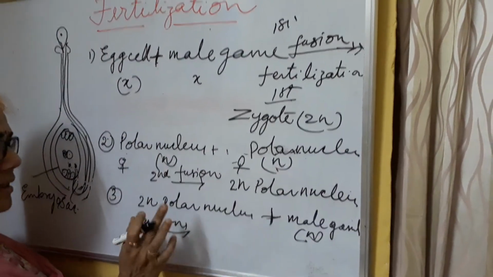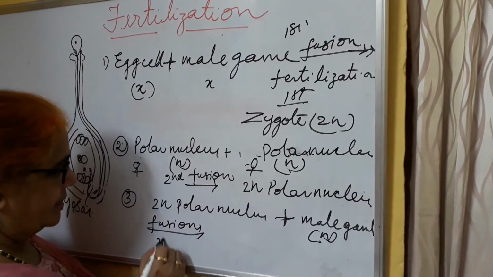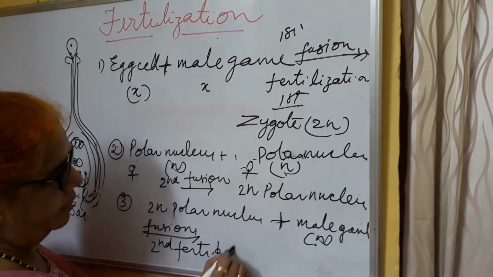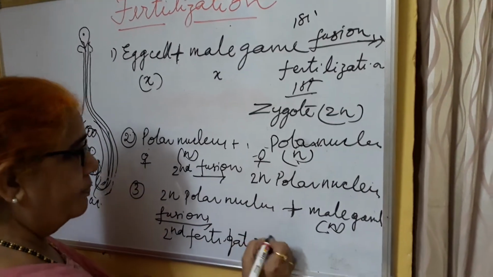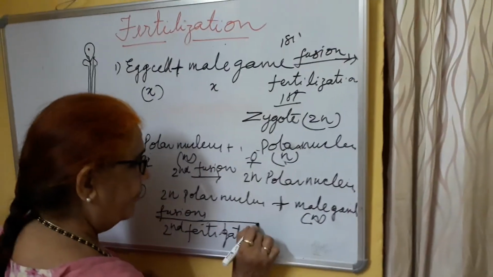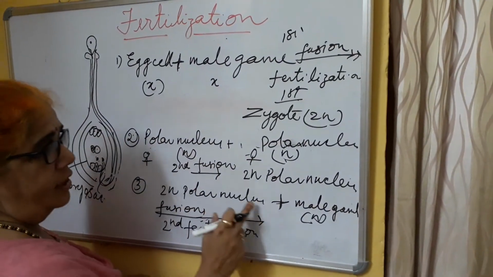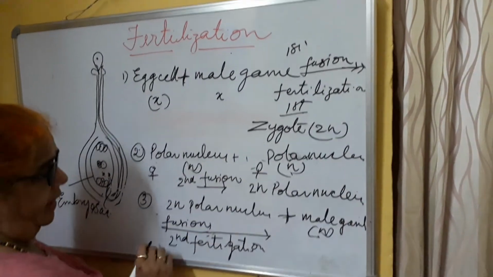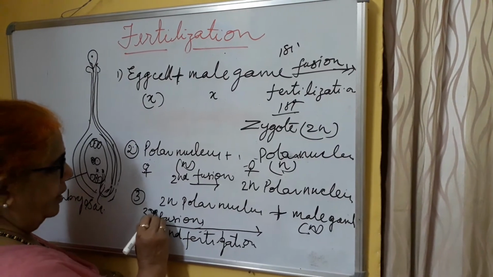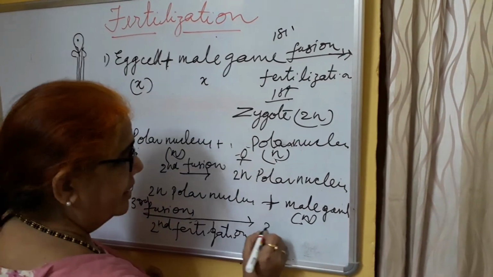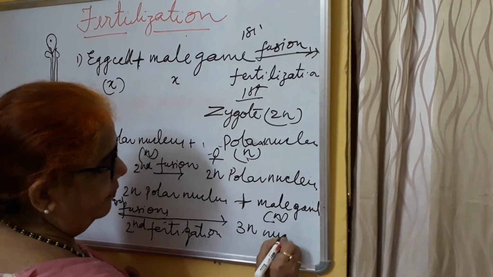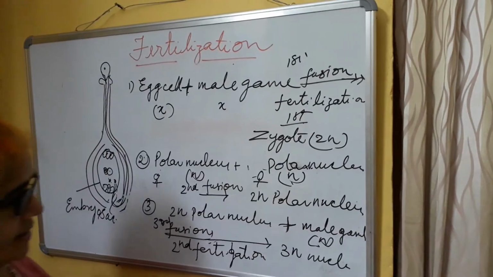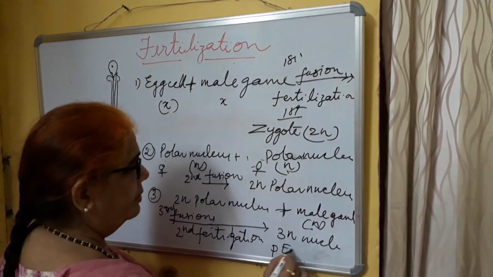Here this is female and this is male, so this is the second fertilization. The polar nucleus plus male gamete is the third fusion plus second fertilization, and it makes a 3N nucleus. This is called the primary endosperm nucleus.